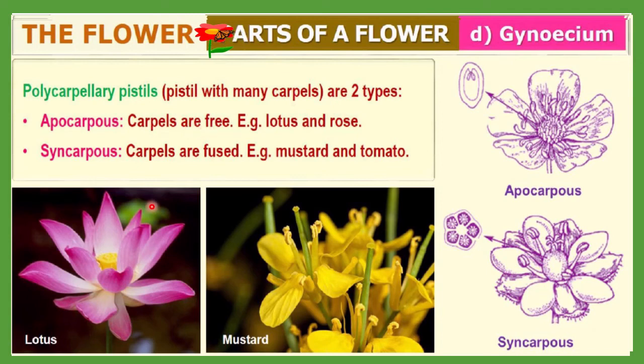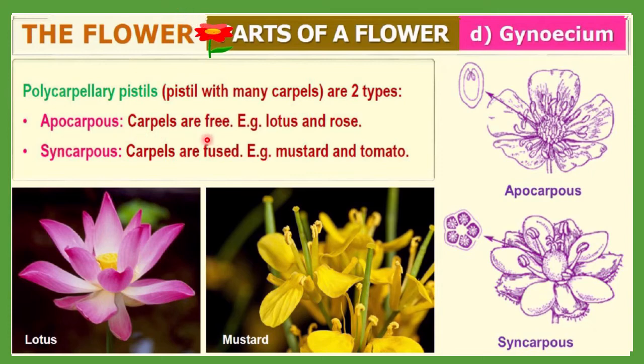In the case of lotus and rose, you will observe this type of apocarpous carpels. Each will be individually and freely attached, and such a type of structure is called apocarpous.